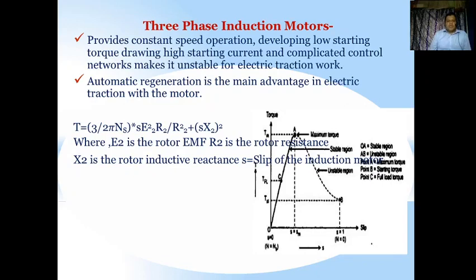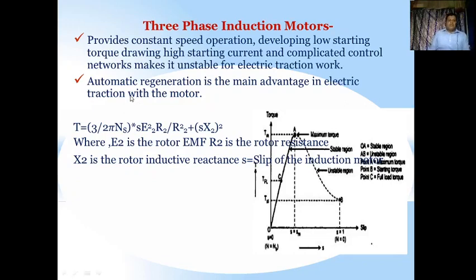So in that sense, we are not using these three-phase induction motors, or we are using them very little, because they are unsuitable for electric traction work. Whereas the series motor is very nice for traction work. And automatic regeneration is the main advantage in electric traction with the motor.